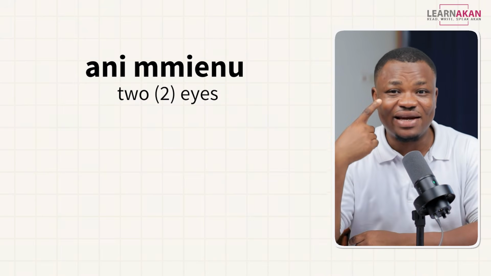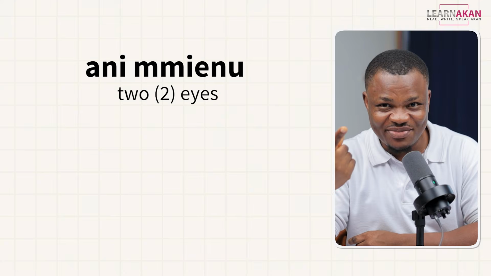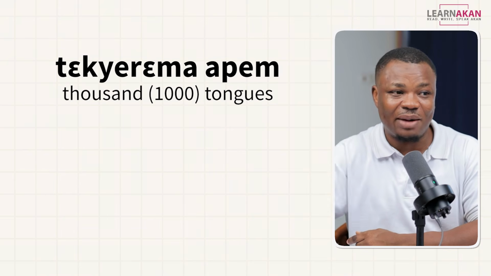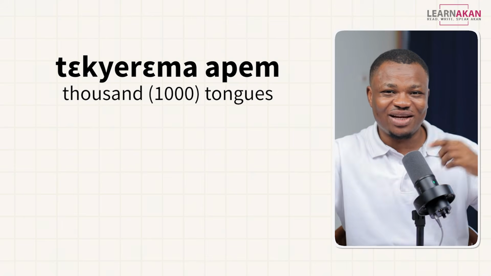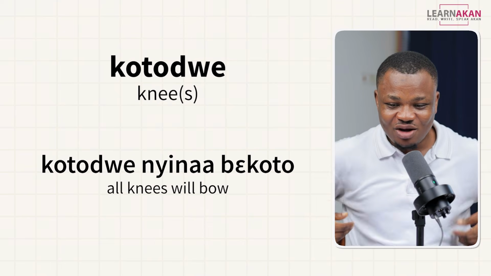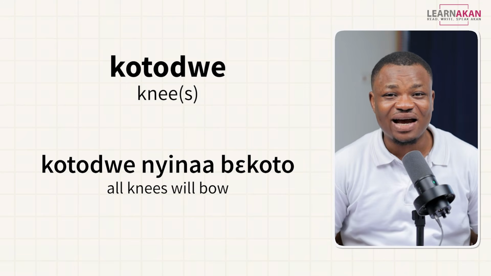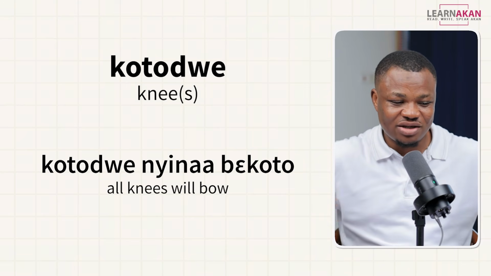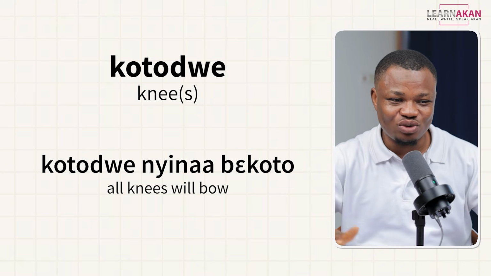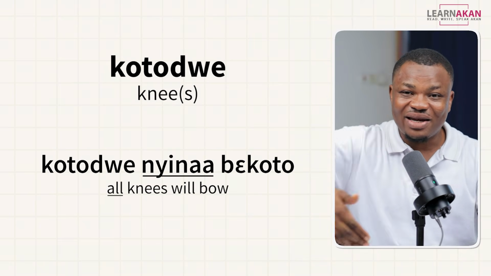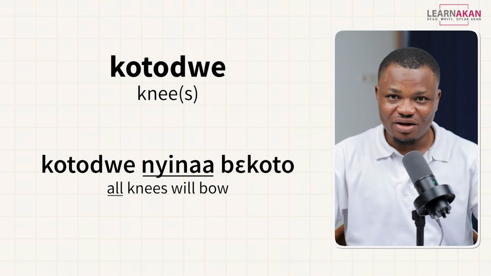So we have ani mienu, right? Tekyerɛma apem, not apem tekyerɛma. So you don't bring the apem before, all right? Nkotodwe nyinaa bɛkotow. All knees will bow, right? So nkotodwe nyinaa bɛkotow. So you see the nyinaa, which is all, coming after the nkotodwe, right?